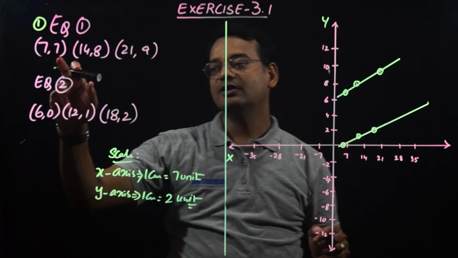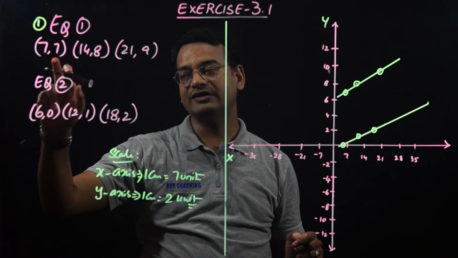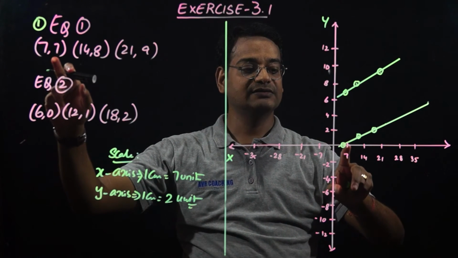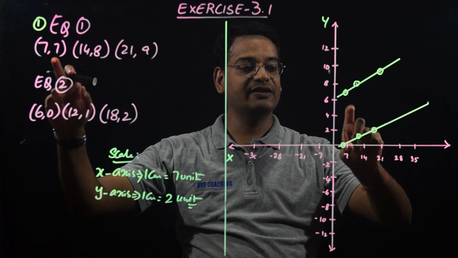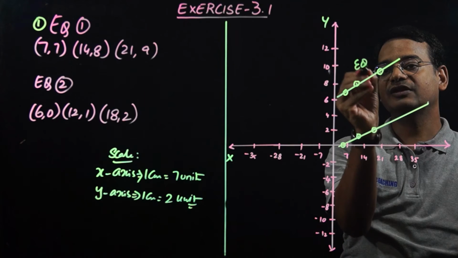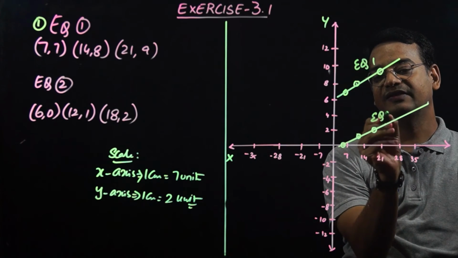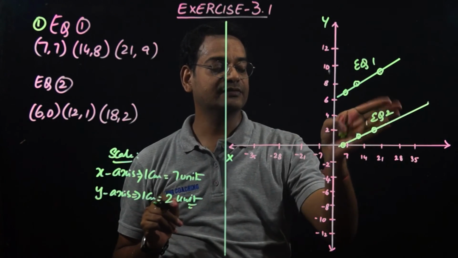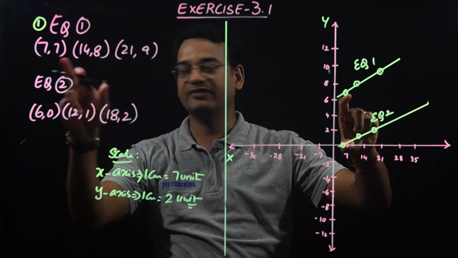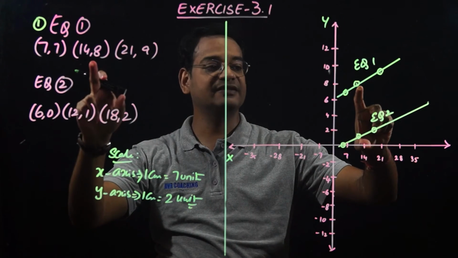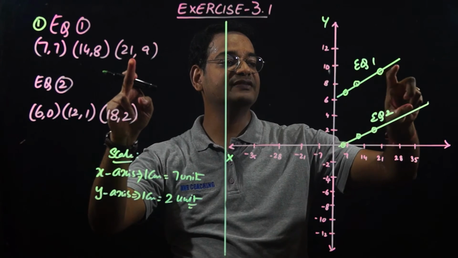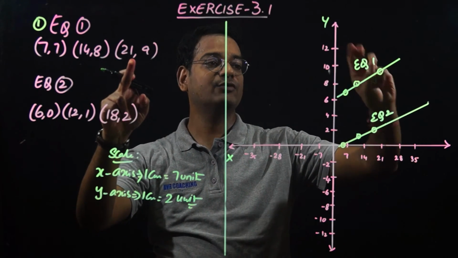Now we are going to draw the points for equation 1. So 7, first one, this is 7 and 7 here. So this is the first one. This line represents equation 1 and this line represents equation 2. This equation is not there as of now. So (7, 7), x-axis 7 and y-axis 7, x-axis 14 and y-axis 8, x-axis 21, y-axis 9. When we join these points it is a straight line, and this straight line represents equation 1.